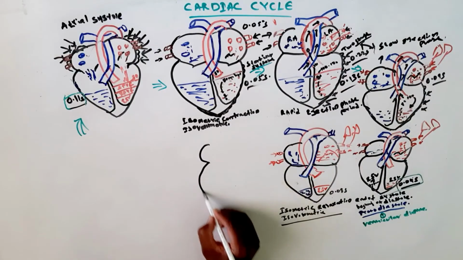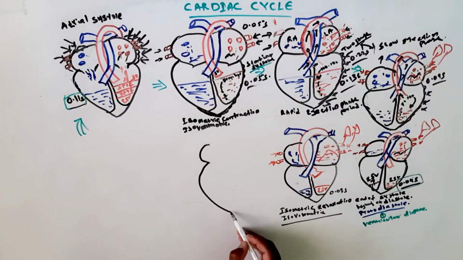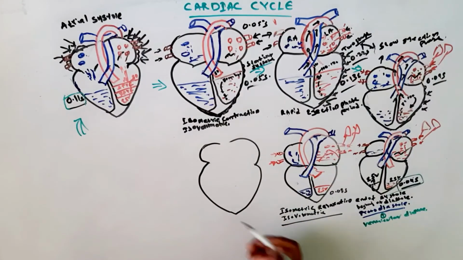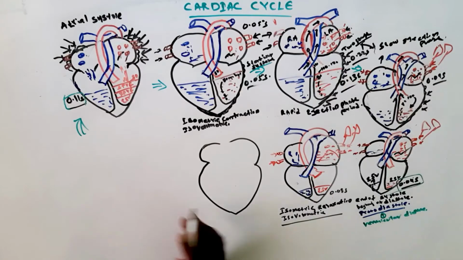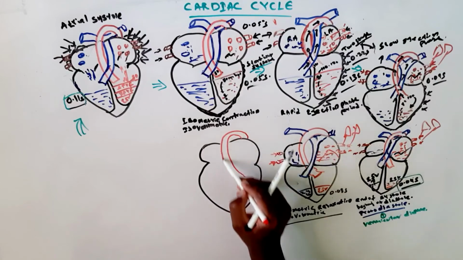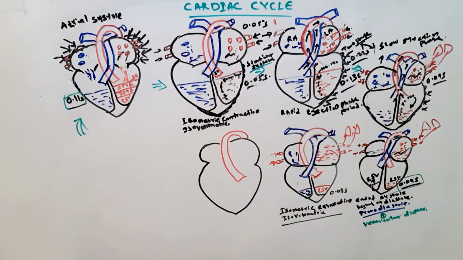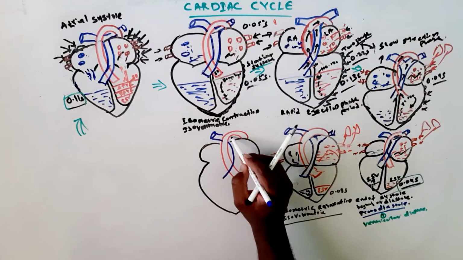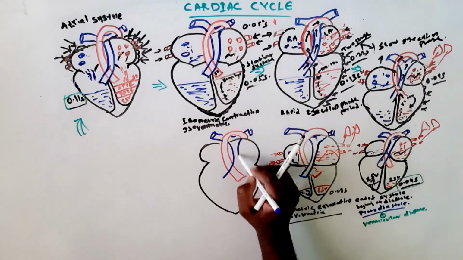Now we are going for the next phase of our cardiac cycle. We have to remember what will occur in these three phases of our lesson. I am drawing the aorta and at the same time the pulmonary artery, just to give you information on what will occur in this phase.